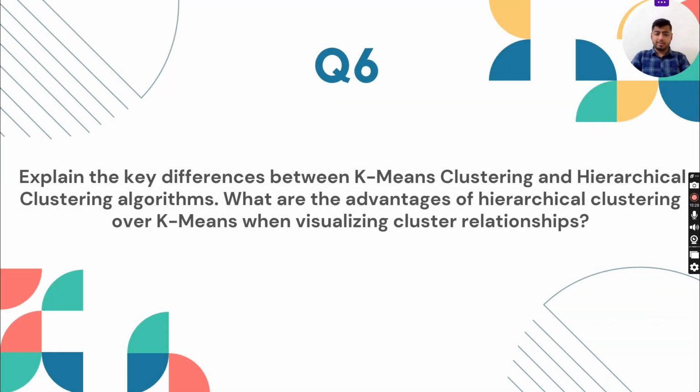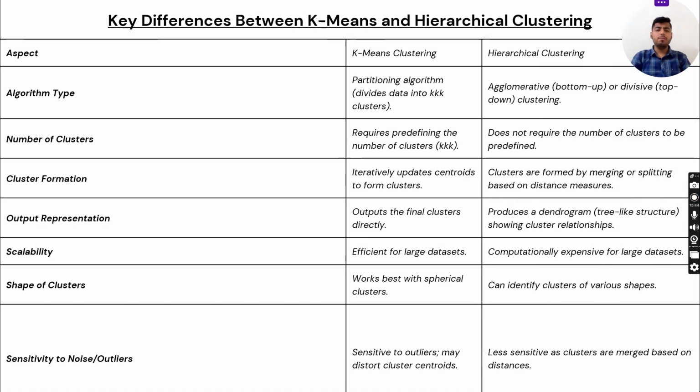So now question number 6. Explain the key differences between k-means clustering and hierarchical clustering algorithms. What are the advantages of hierarchical clustering over k-means when visualizing clustered relationships? So the key differences between k-means and hierarchical clustering are as follows, by aspect.